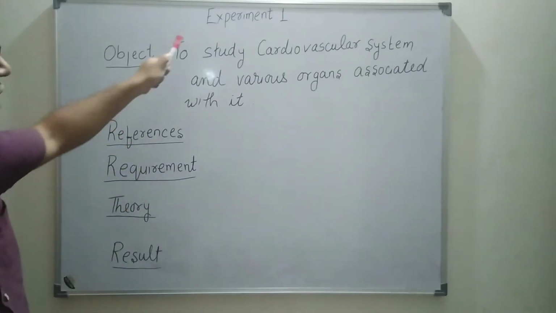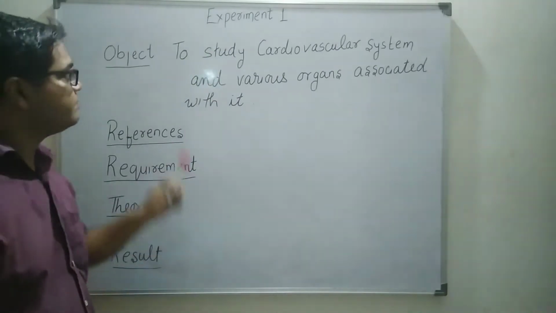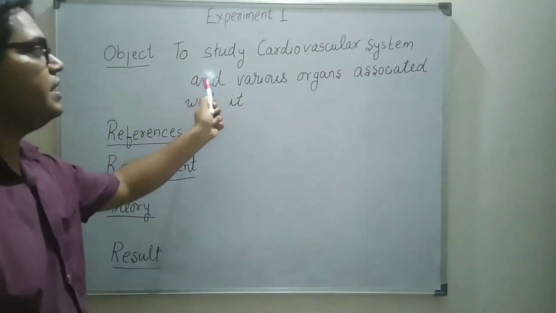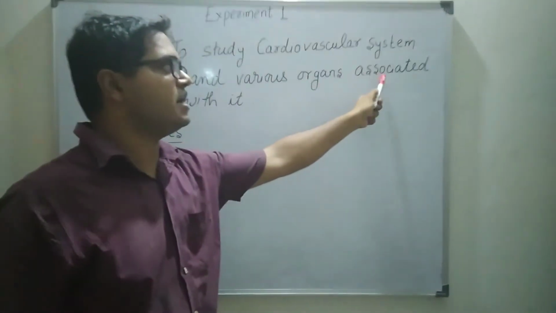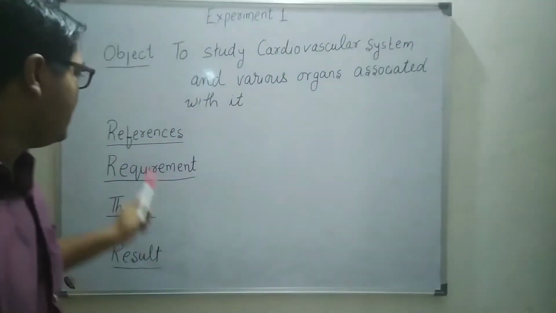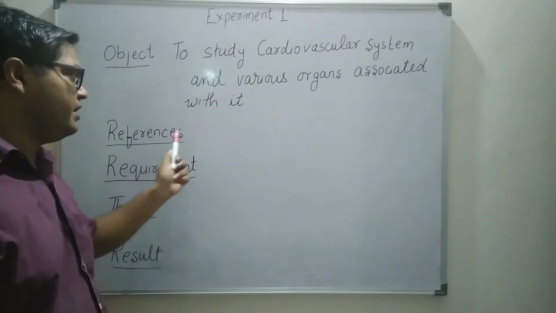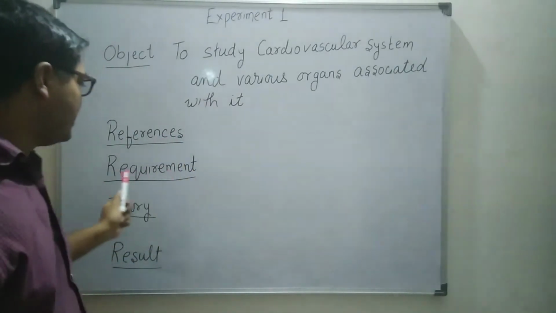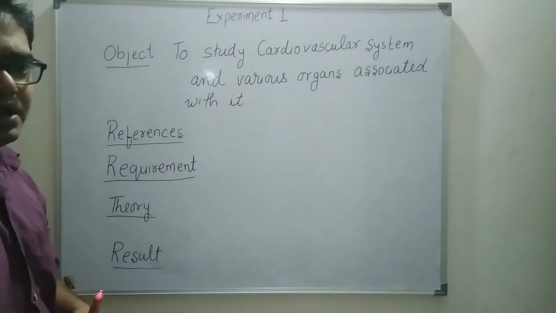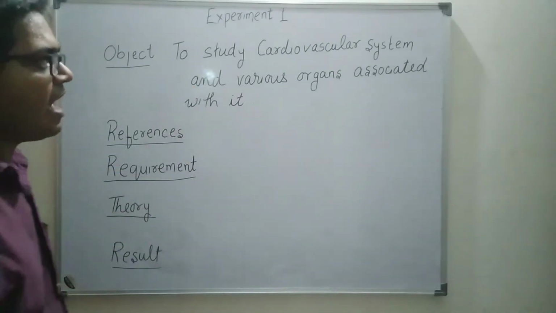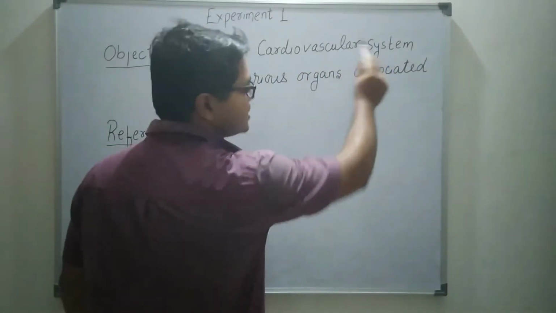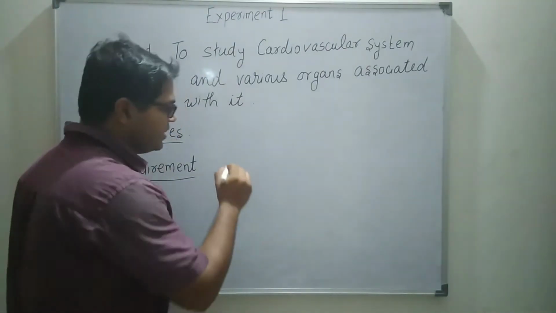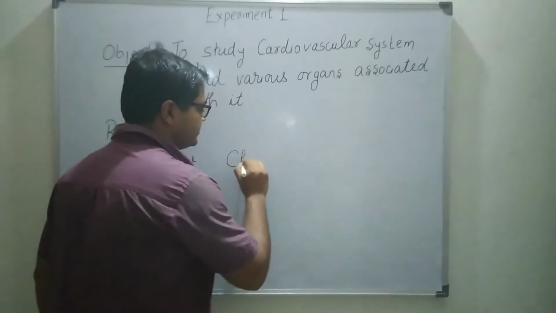Now, experiment number 1 is to study cardiovascular system and various organs associated with it. References, you will write references as I have told you before. Requirement. Now here in this experiment we have to study the cardiovascular system. Therefore in requirement we will only write chart and models.